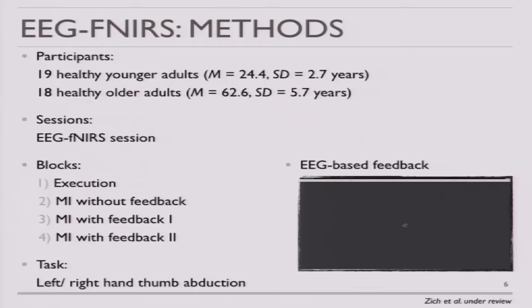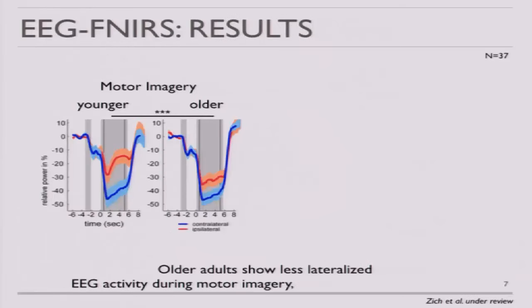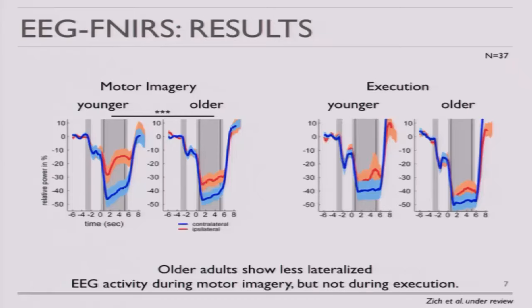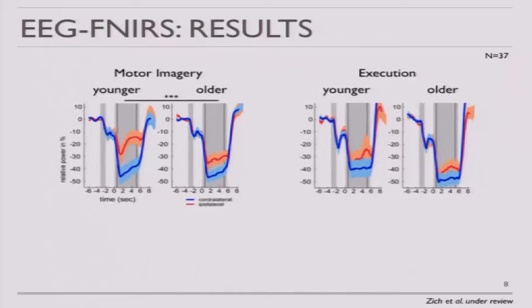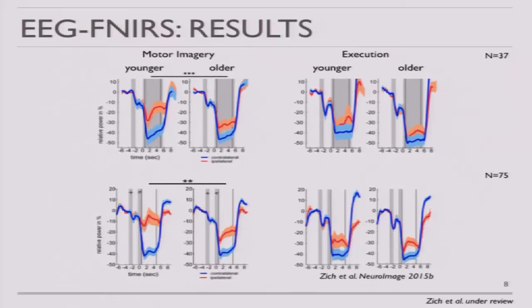If we have a look at the results, then we found that younger adults have stronger lateralized activity than older adults during movement imagination, but not during execution. So we basically found age-related differences in movement imagination, but not during execution. And this seems to be a fairly robust finding because we replicated this in our lab with a different population. So all the time participants were naive to BCI and naive to motor imagery.